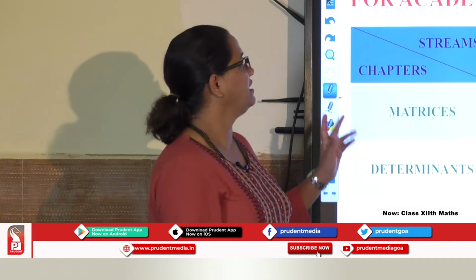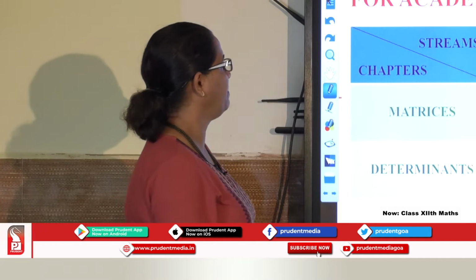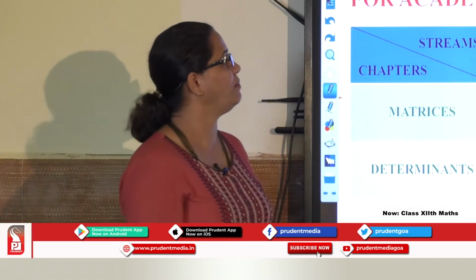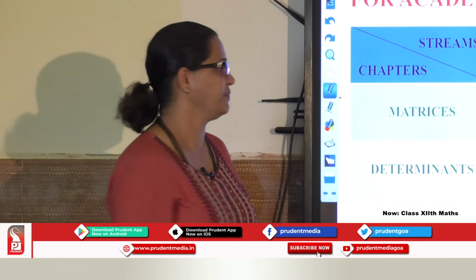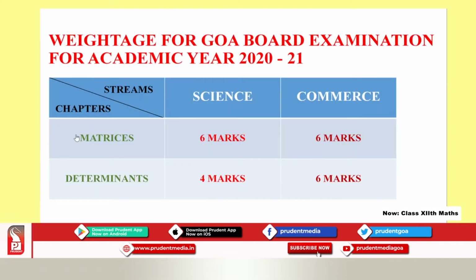Before I start with the next session, I would like to inform you of the weightage for these 2 chapters, matrices and determinants, in the Goa board examination for academic year 2020-21. If you consider matrices, for science stream 6 marks are allotted and for commerce stream 6 marks are again allotted.